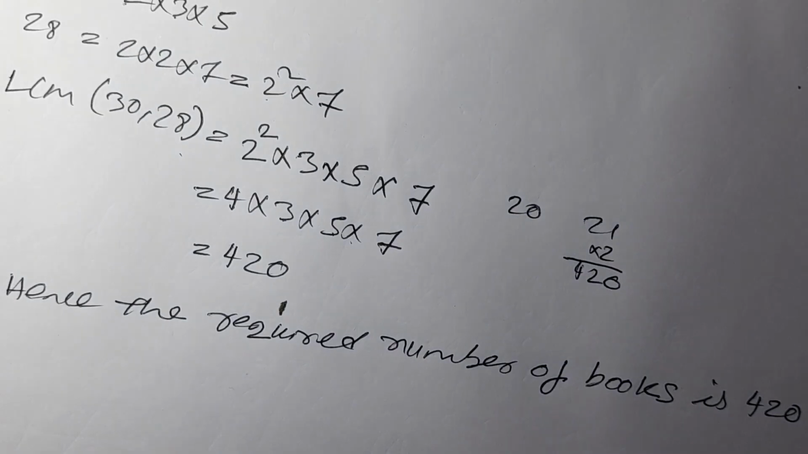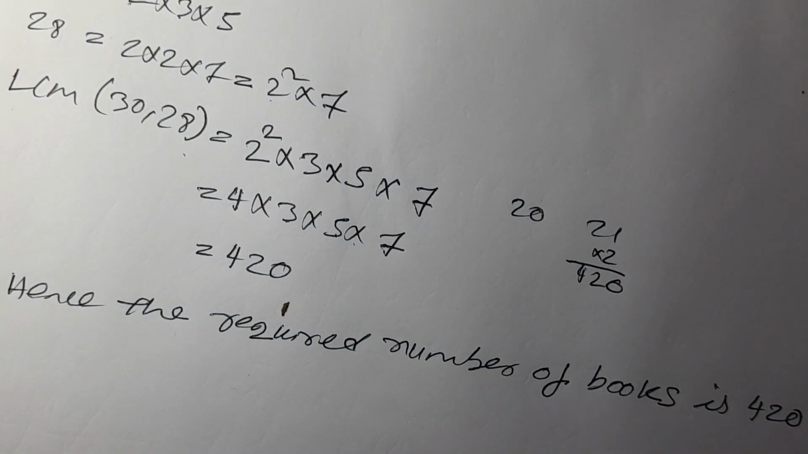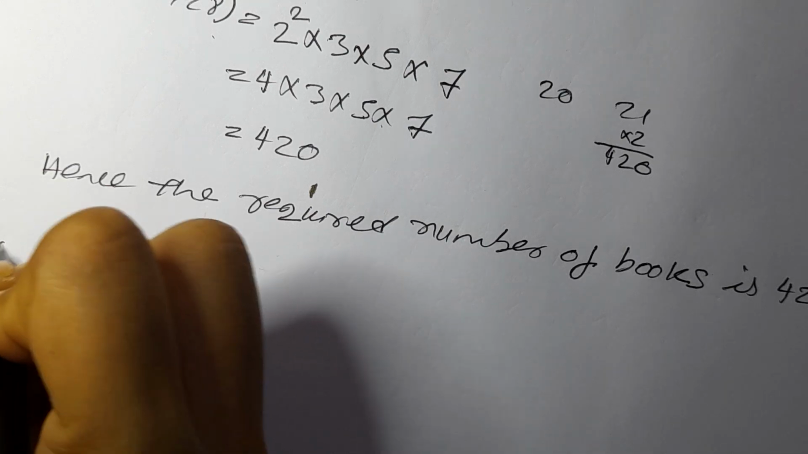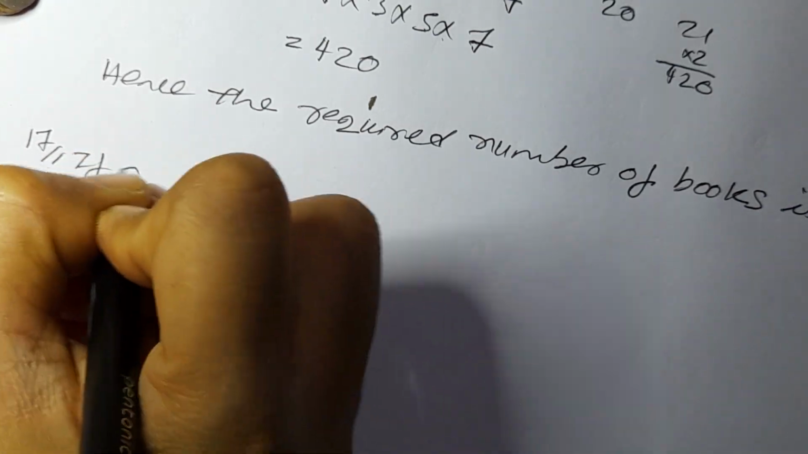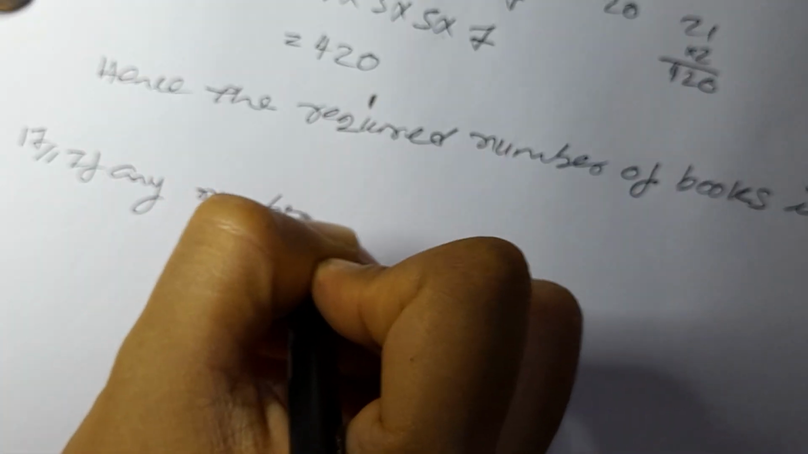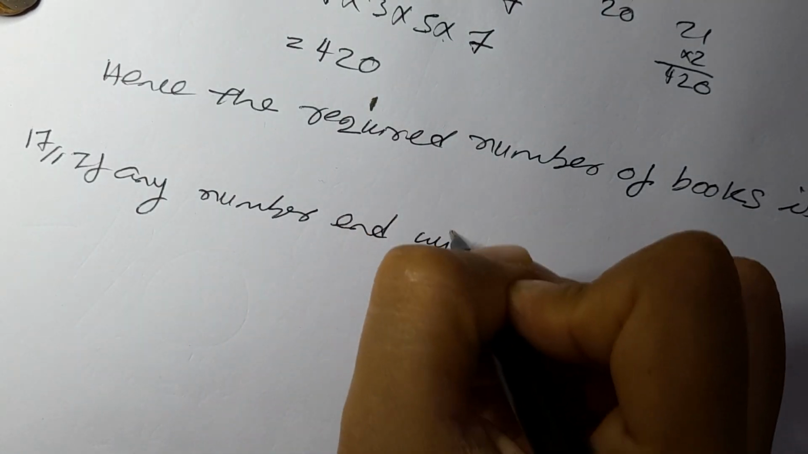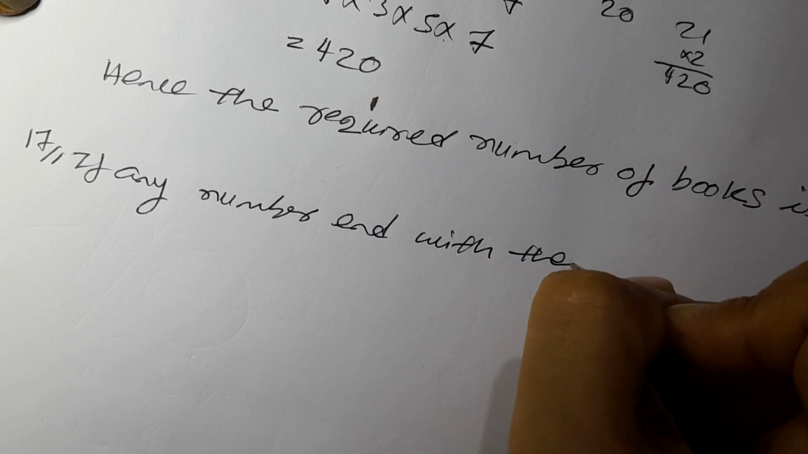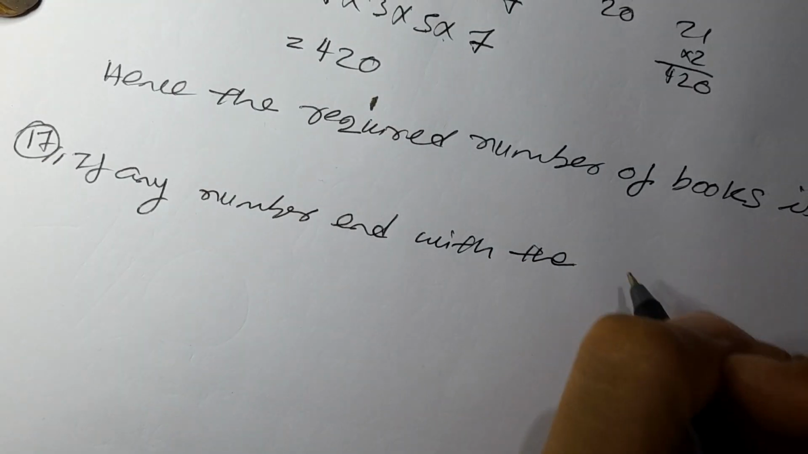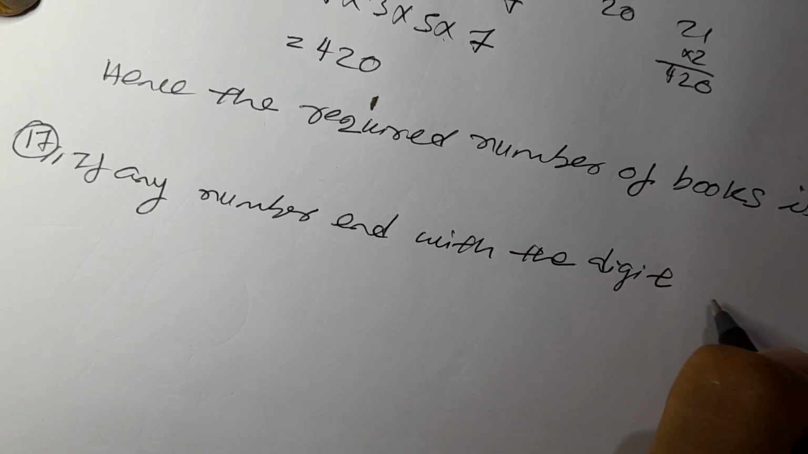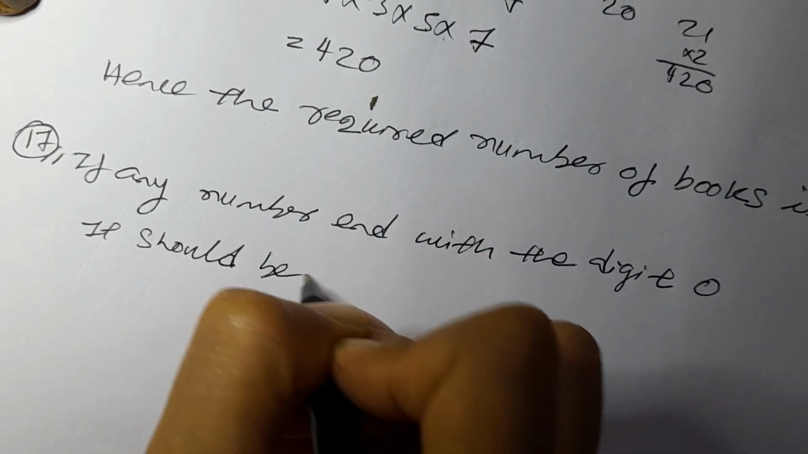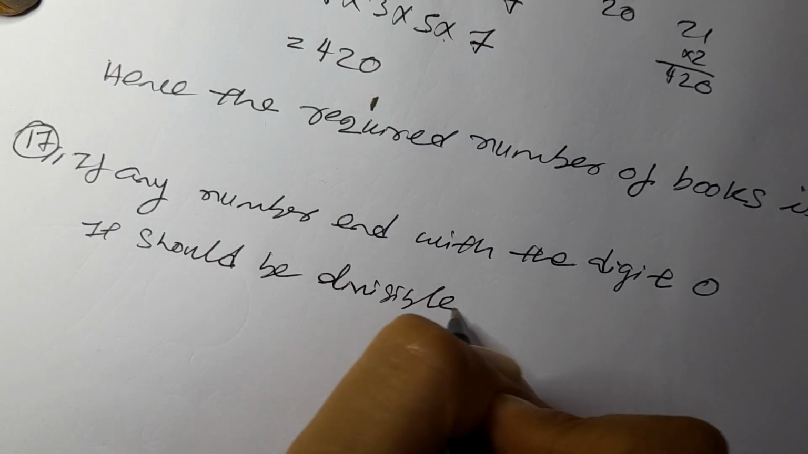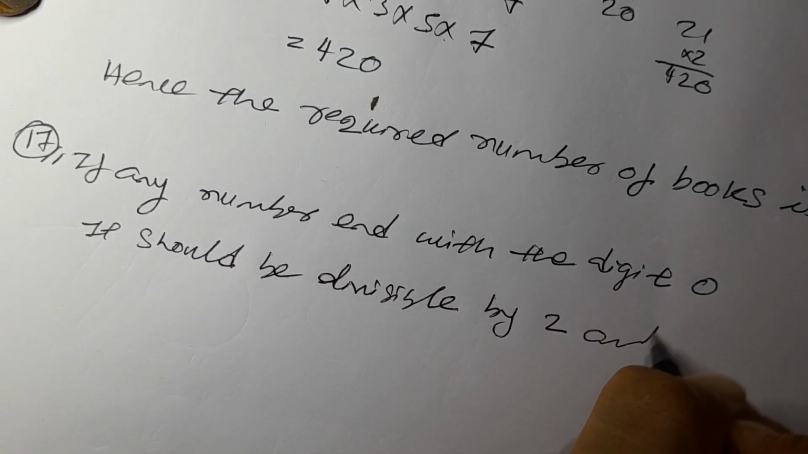Example 17. If any number ends with the digit 0, it should be divisible by 2 and 5.